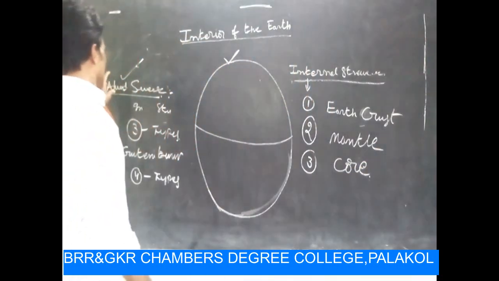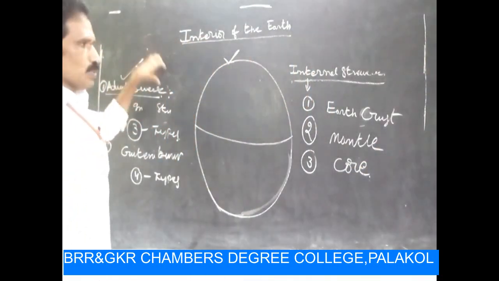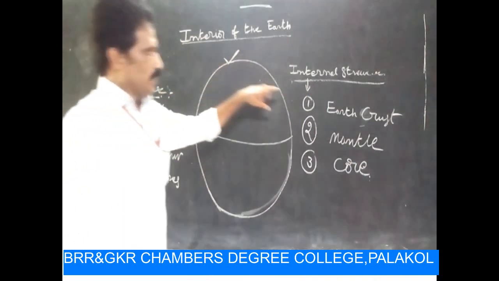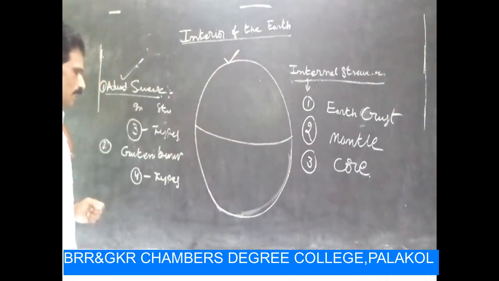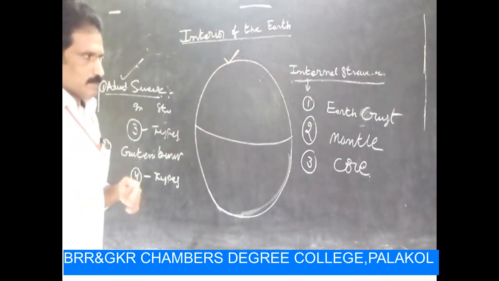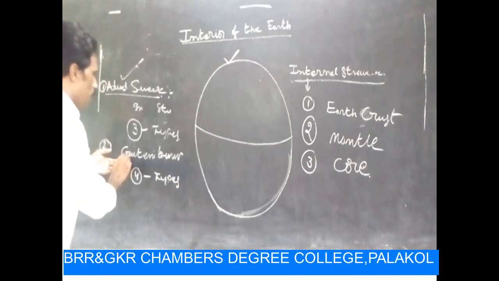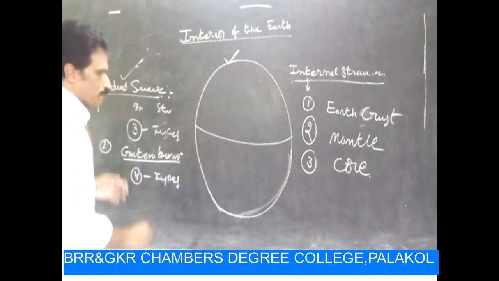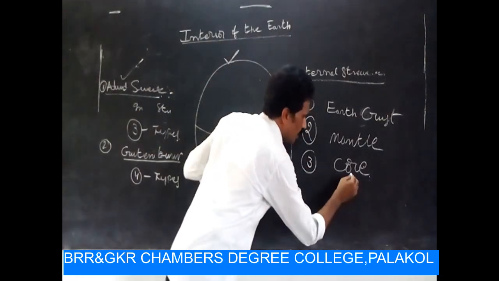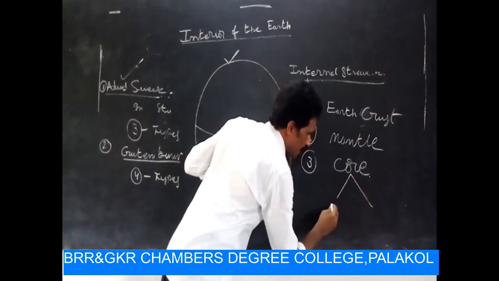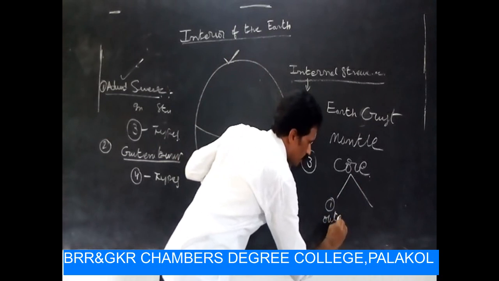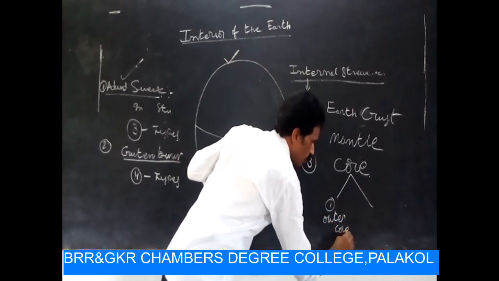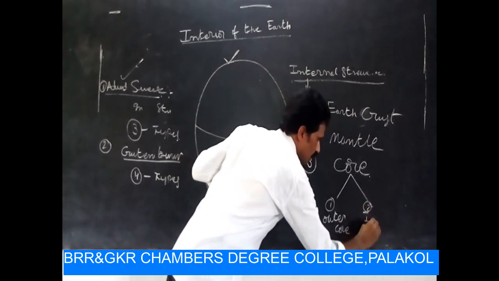According to Edward Suess there are 3 types, but one additional was supported by Gutenberg, who defined the 4th one: the core into 2 types, the first one is outer core and the second one is inner core.